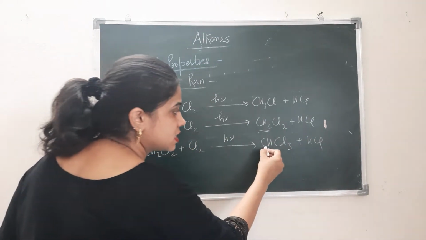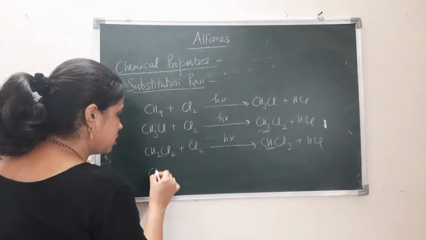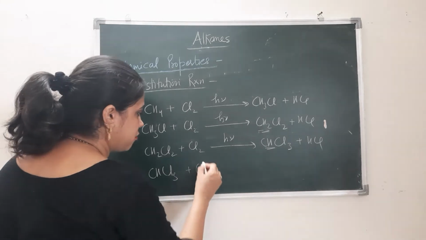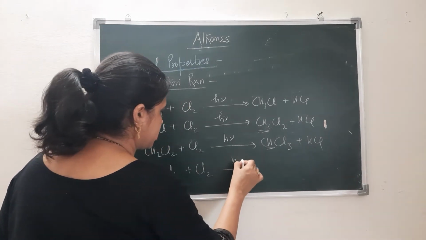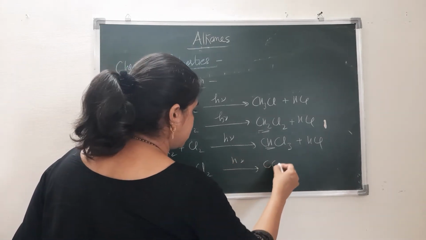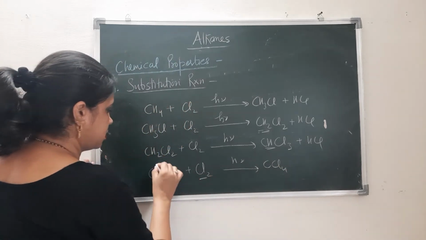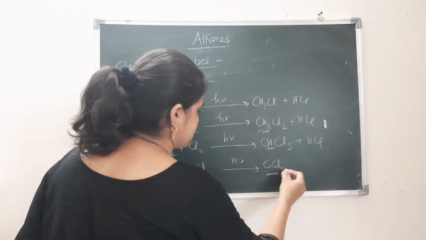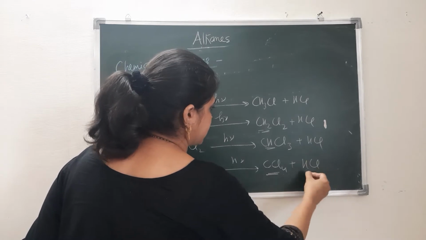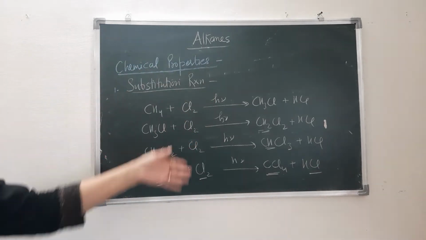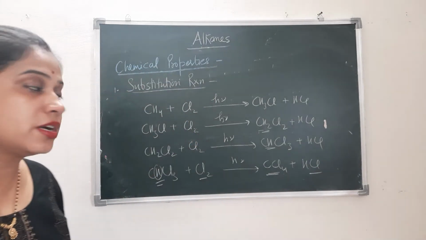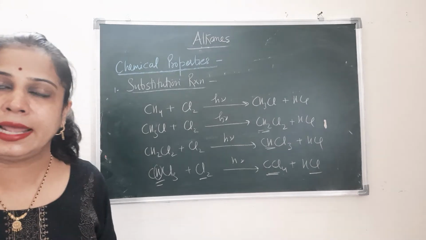Further, it still has one hydrogen. So this will be the final reaction. h nu, it reacts with this hydrogen and releases it. Now CCl4 and HCl will form. So in such a way, substitution reaction takes place with respect to alkanes.